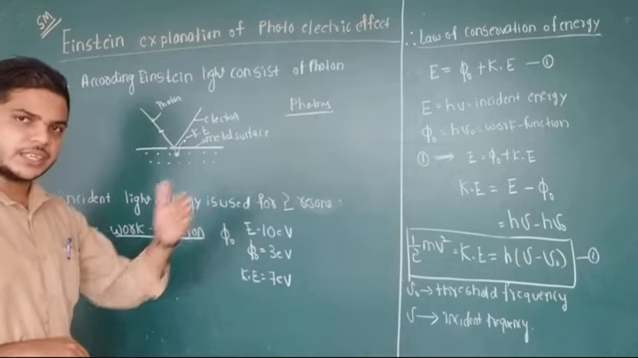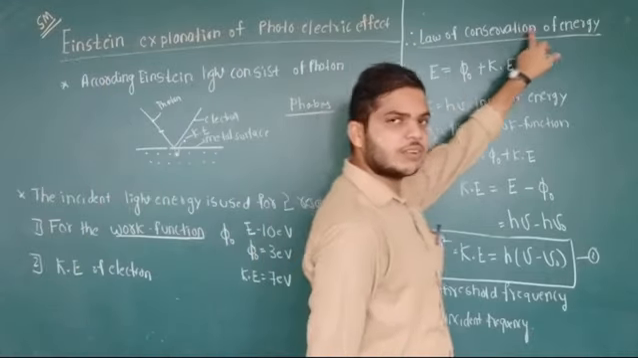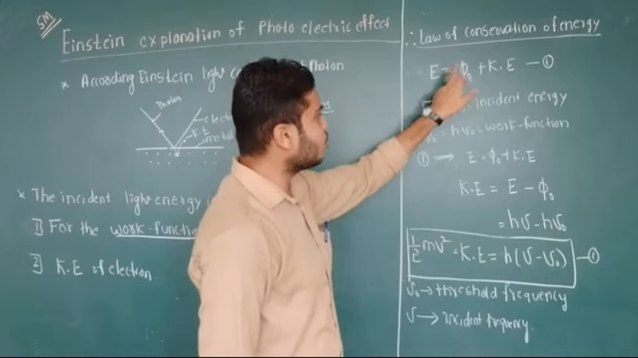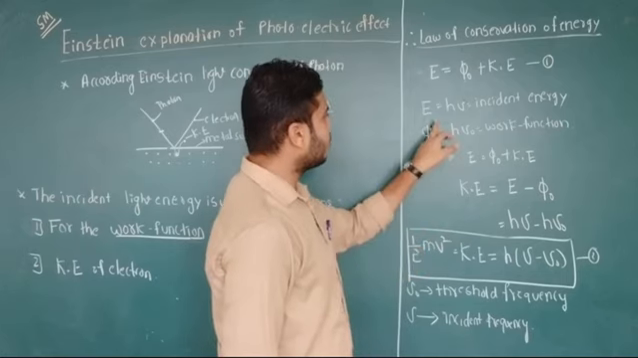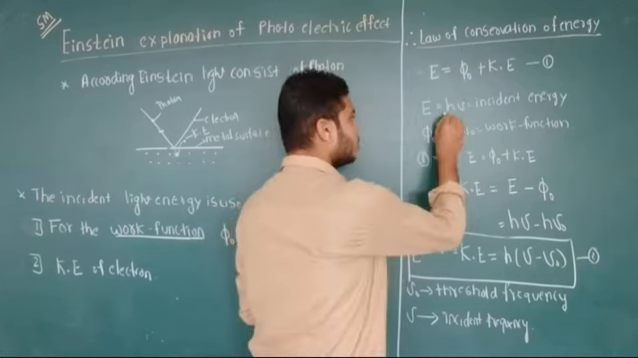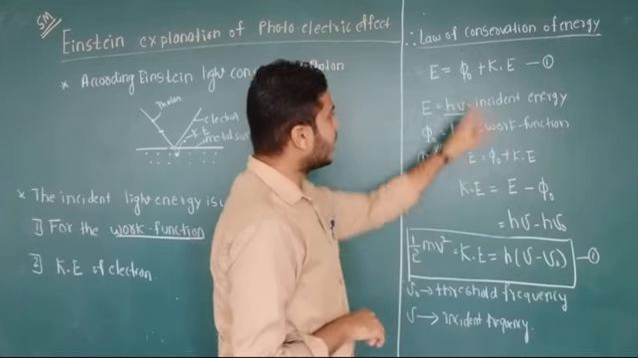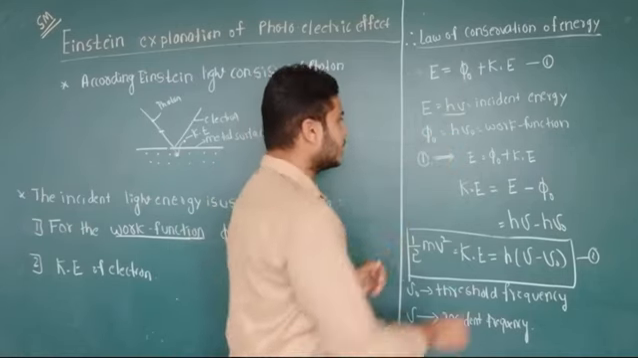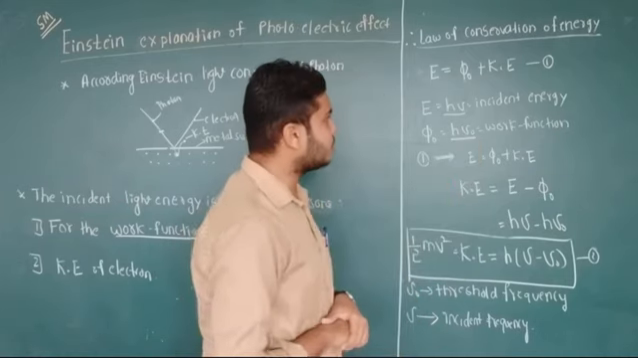Therefore, the incident light energy is equal to what? According to the law of conservation of energy, the incident light energy is equal to work function plus kinetic energy. Now, what is the energy of the incident radiation? That is equal to h nu. h nu is the incident energy of the radiation. And phi naught is what? Work function. What is the formula of work function? That is h into nu naught.